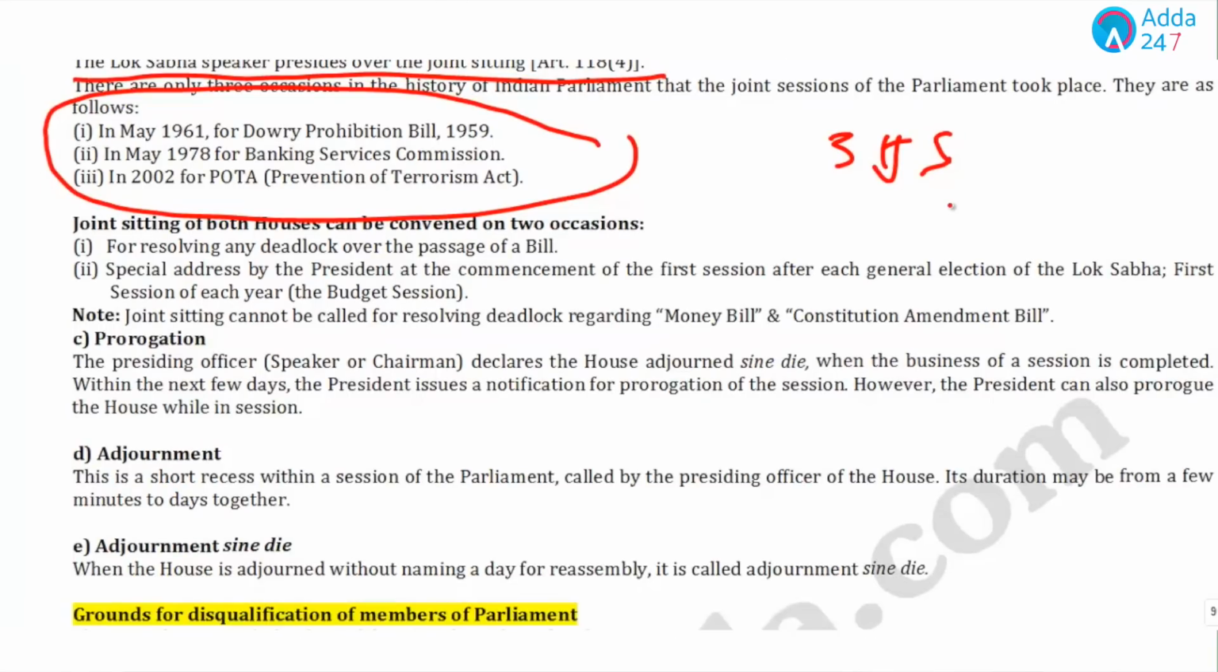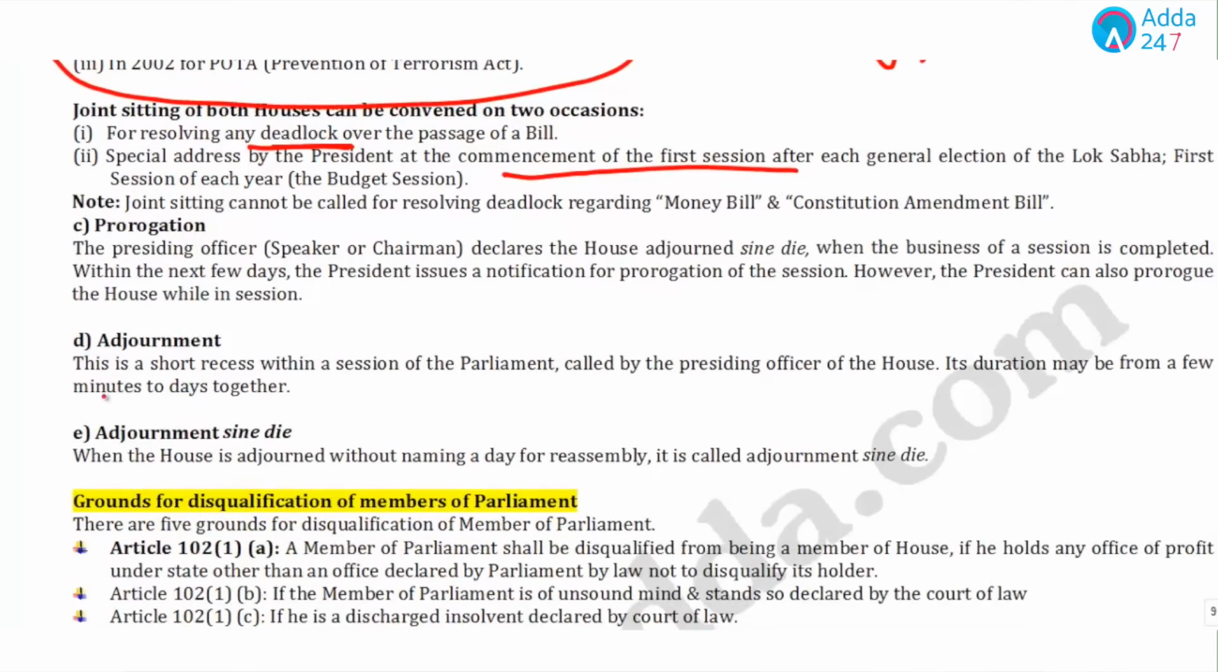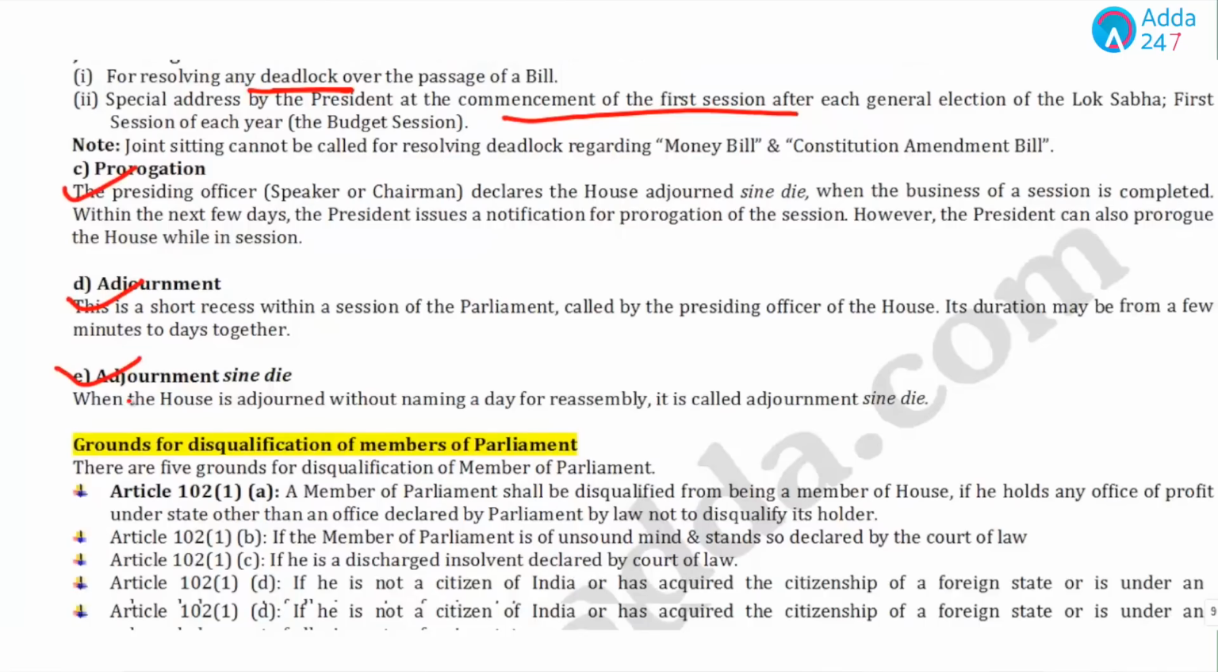Now, the joint sitting of both the houses can be convened on 2 occasions, maybe in case of deadlock. Now, what's the meaning of deadlock? When there is no result, either there is no yes or there is no, or for the special address by the President at the commencement of the first session. Now, we should know about prorogation, adjournment and adjournment sine die.